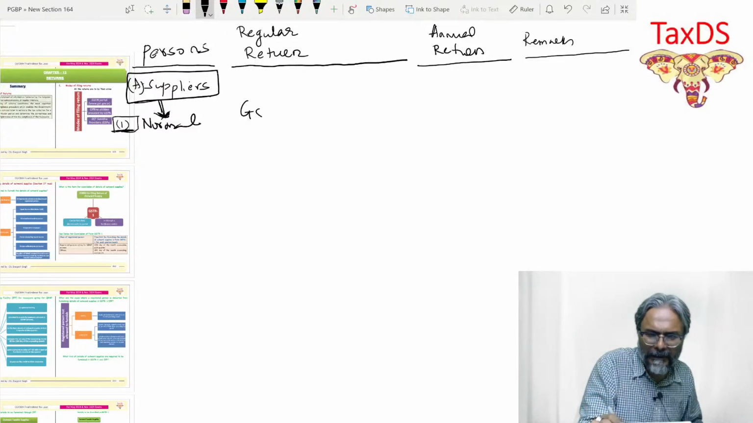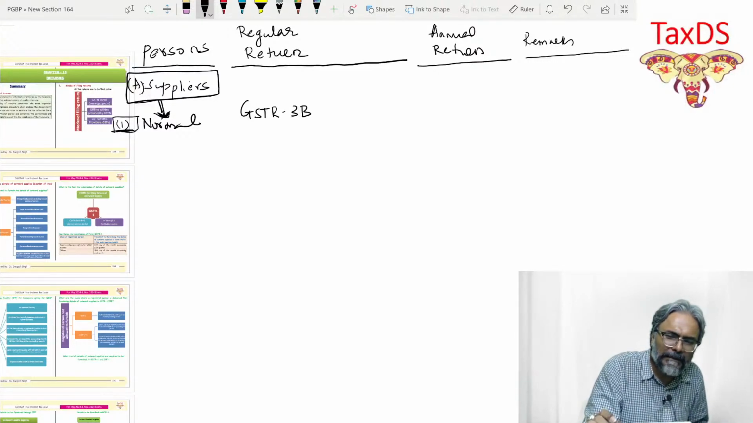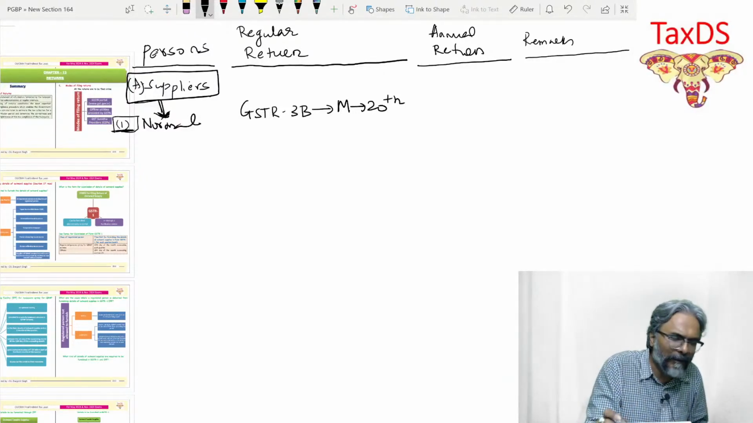The GSTR 3B, students, is the main return in this context. That is a normal case. Now, if you see the due date, they will have to file it monthly. And on monthly, students, 20th, they are supposed to file the return. That is point number one.